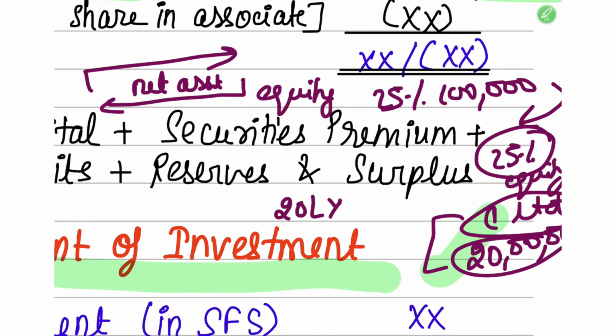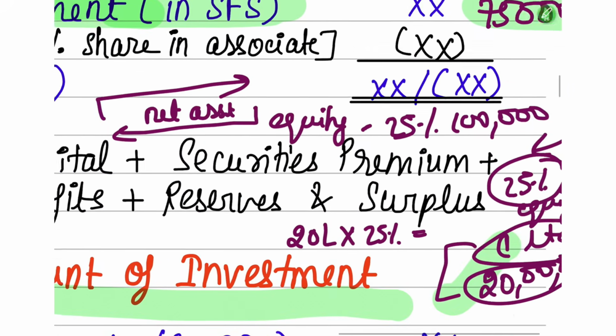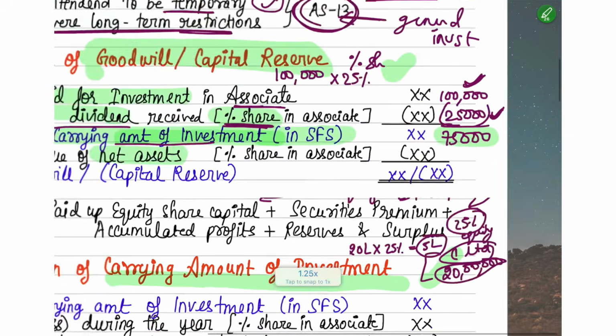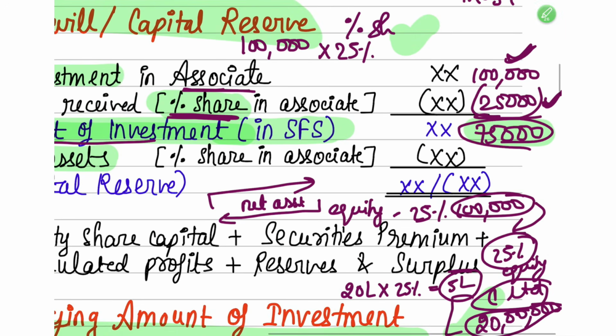So it was 20 lakh into 25 percent, which means you got 5 lakh rupees. You paid 1 lakh rupees, but you got 5 lakh rupees. Or rather, we can say you paid 75,000 rupees, but you got 5 lakh rupees in return. You paid 75,000 for 25% investment, and in turn you got 5 lakh rupees. 5 lakh rupees is nothing but equity. So you got 25% equity, or rupees 5 lakh.